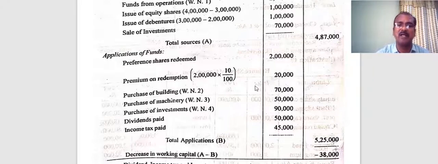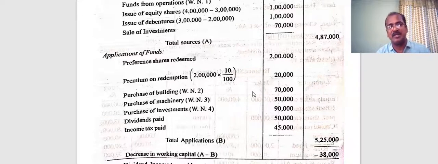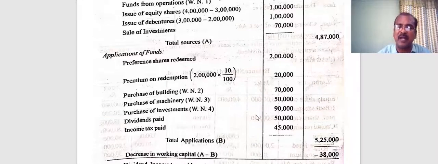Purchase of building according to the ledger account for building, 70,000. Purchase of machinery is 50,000, which we found through the ledger account for machinery. Purchase of investment is also done, which we evidenced through the preparation of the investment account, 90,000. Then this year we provided 50,000 rupees for dividend and that has been paid. That is why it doesn't appear in the balance sheet for 1993. It was provided and paid. Similarly, income tax of 45,000 rupees was provided and paid during the same year. So the total application comes to 5,25,000.